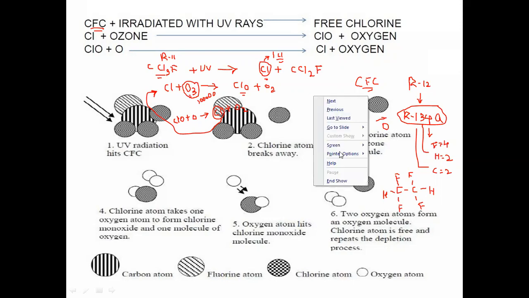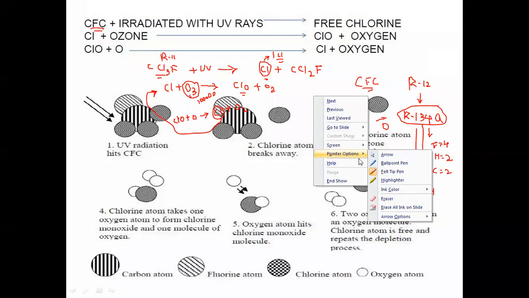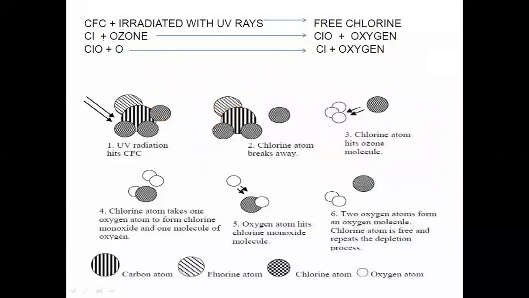Here the same reactions are also explained. For CFC type of refrigerant, you can consider R11, R12. Whenever that CFC type of refrigerant comes in contact with the ultraviolet radiation, there will be the formation of a free chlorine atom. Whenever that free chlorine atom comes in contact with the ozone molecule in the stratosphere, there will be the formation of ClO plus oxygen.